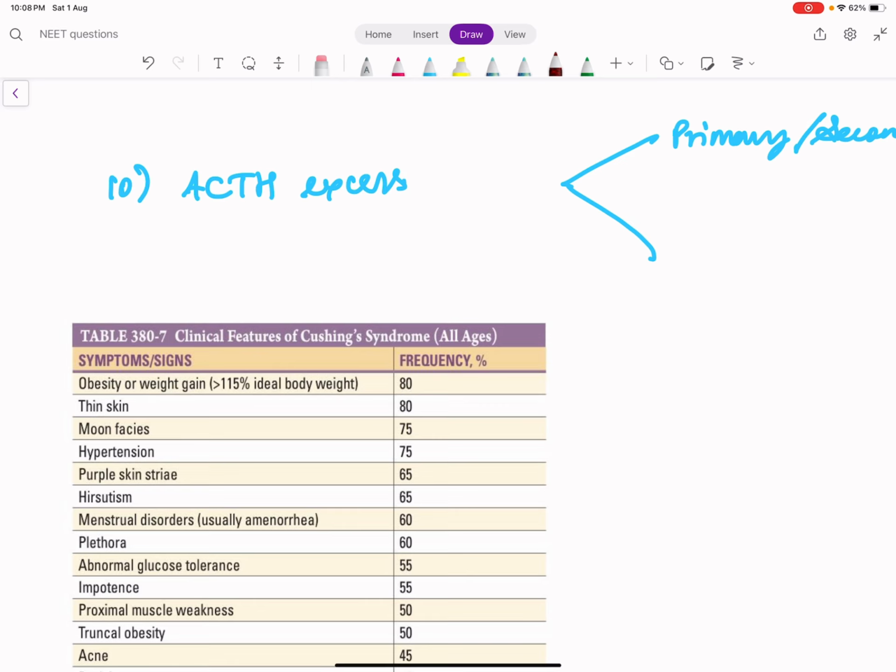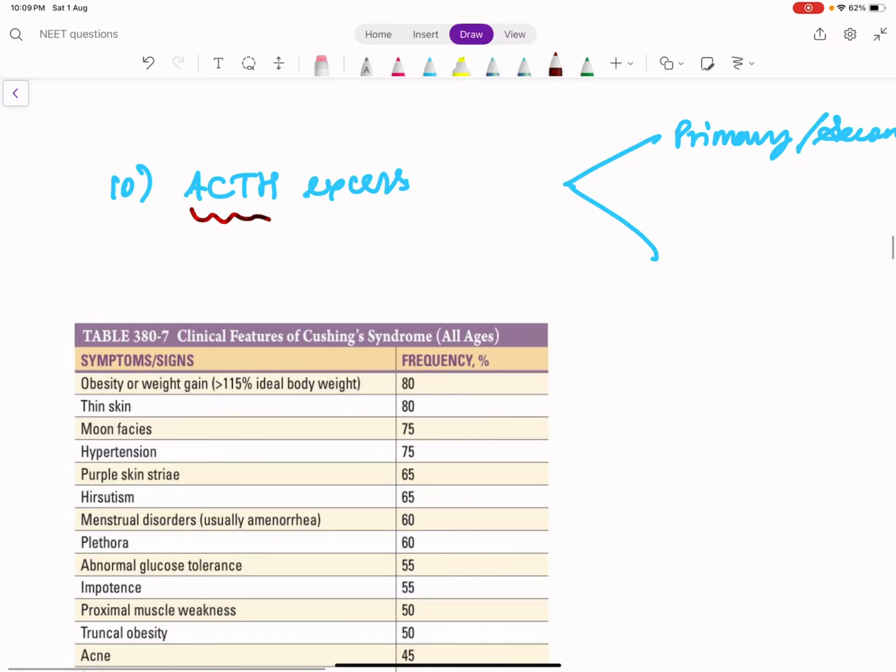So we discussed growth hormone and we discussed prolactin. Now coming to adrenocorticotropic hormone. These two hormones which we discussed till now, growth hormone and prolactin, are standalone hormones. They do not act on another endocrine gland. Prolactin acts on the mammary gland, that's its end organ. Growth hormone acts on all parts of the body, that's its end organ. It does not have any influence on another endocrine gland. Whereas ACTH is one hormone which acts on another endocrine gland, which is the adrenal cortex. That's why adrenocorticotropic hormone. ACTH acts on the adrenal cortex.